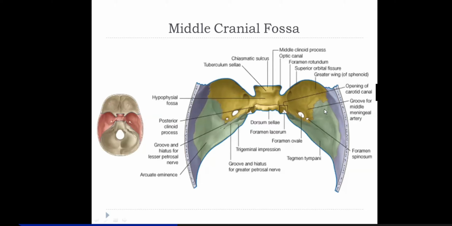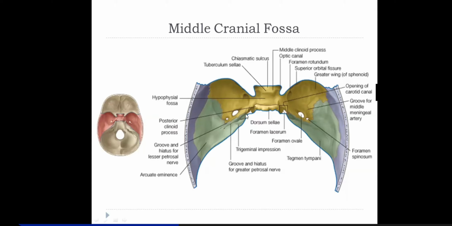Right? Tegmen tympani. So this anterior sloping surface as well as the posterior surface here, this roof of the petrous temporal, roof of the middle cranial cavity, roof of the internal ear rather, is all formed by tegmen tympani, and this much is the squamous portion of the temporal bone, blue color.